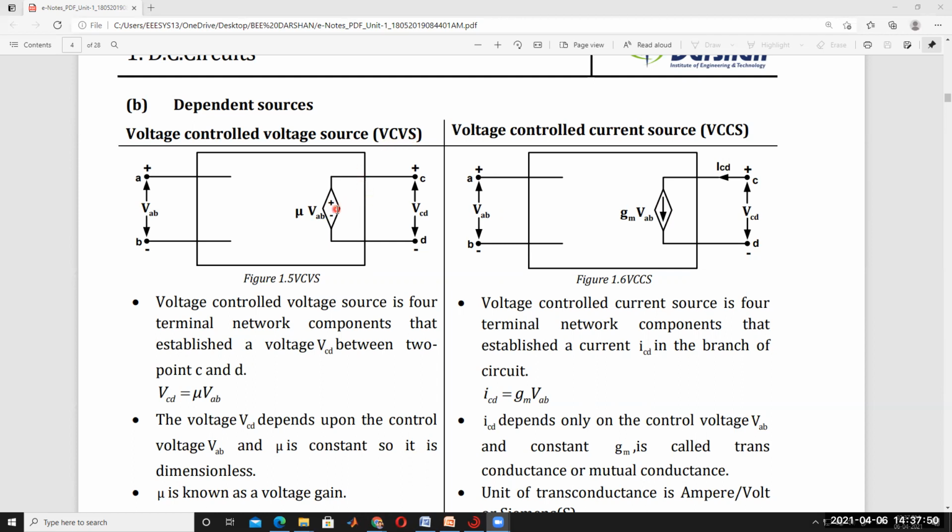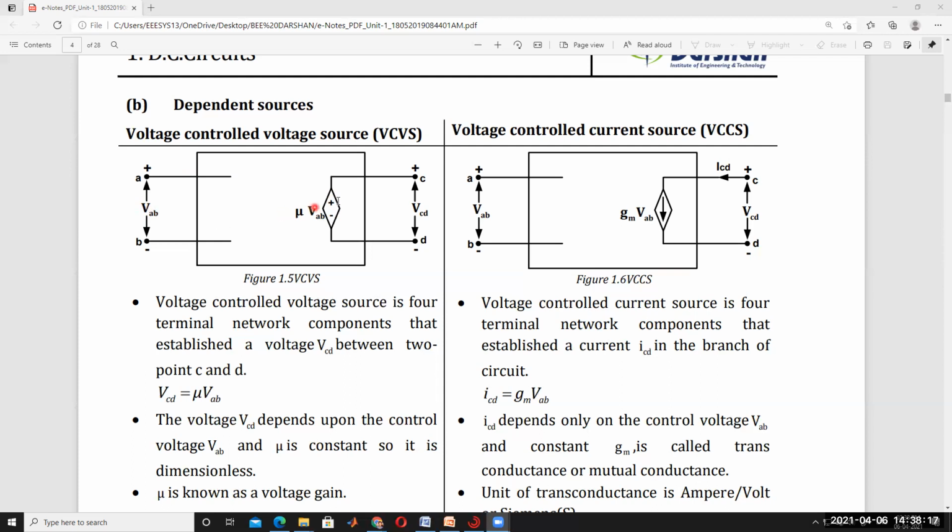Here, this VAB depends on this terminal. For example, across VAB it is 2 volts. That means some factor is multiplied by 2. So the voltage source depends on this.